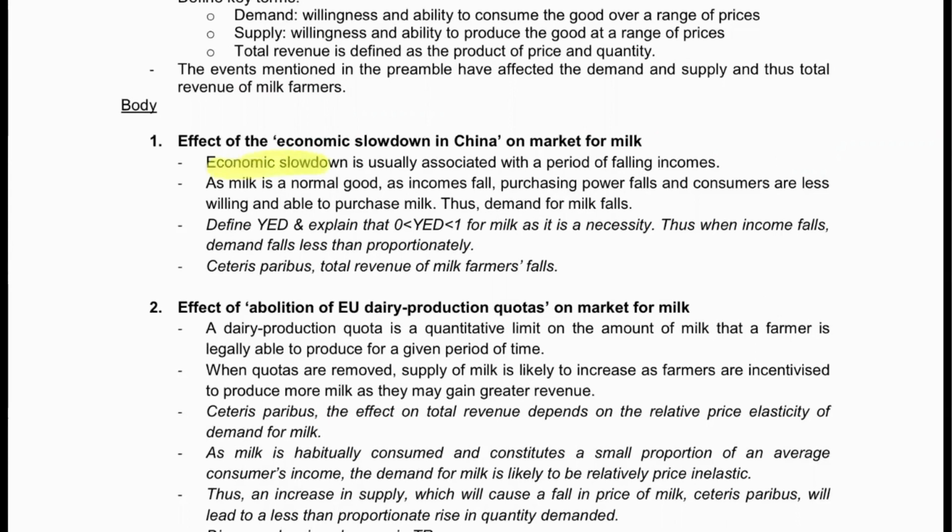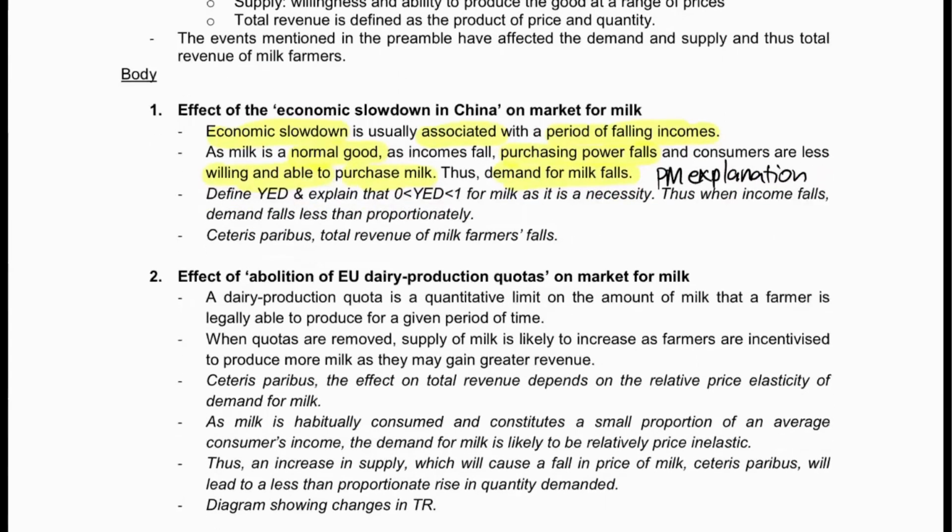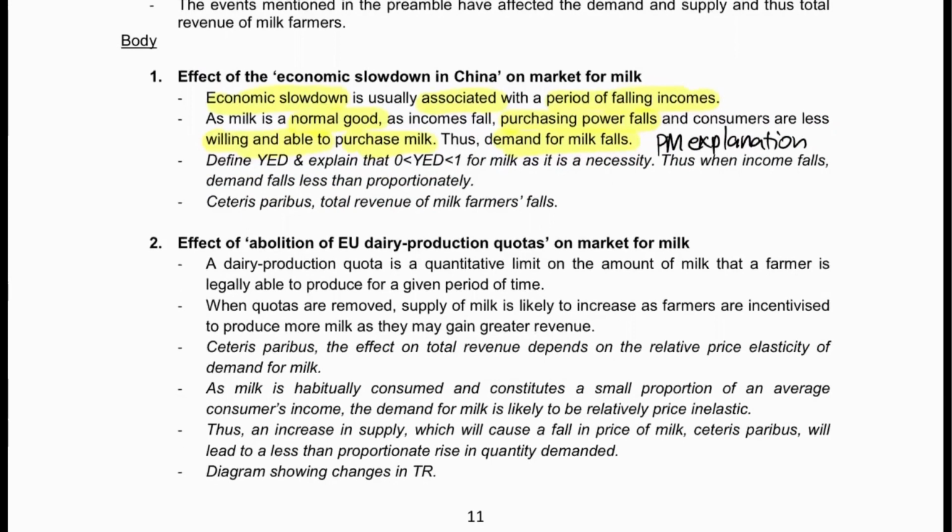So economic slowdown is usually associated with a period of falling incomes. So since milk is a normal good, as incomes fall, purchasing power falls and consumers are less willing and able to purchase milk. Thus, demand for milk falls. So I think here you can actually bring in your price mechanism explanation. So here is where you try to explain that the prices will fall because there has been a surplus, and because of that, there's a downward pressure on prices and all this. So the answer key failed to mention this, but of course you can mention this in your exam papers.